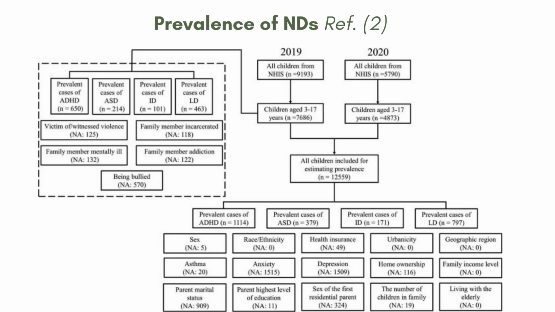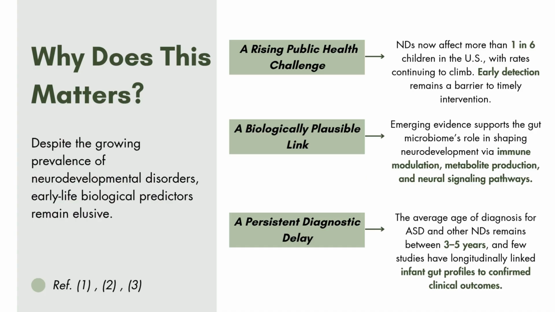So, these social and environmental stressors often intersect with biological risk factors, which makes it hard to isolate contributing ND risks and highlights why large comprehensive studies like the one in the Cell are so valuable. So, why does this even matter? Neurodevelopmental disorders represent one of the fastest growing pediatric health concerns, yet we still lack reliable early indicators to identify at-risk infants before behavioral symptoms appear.